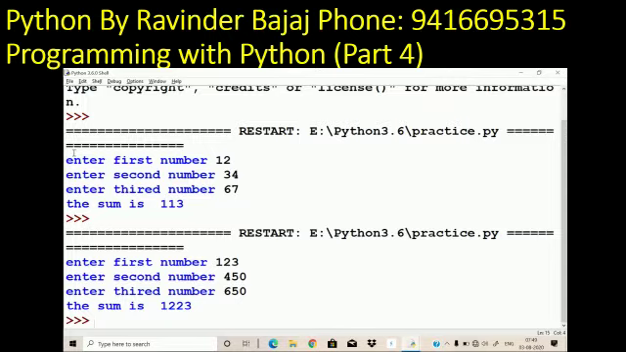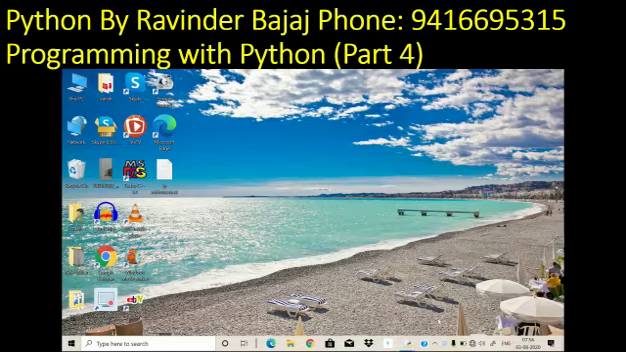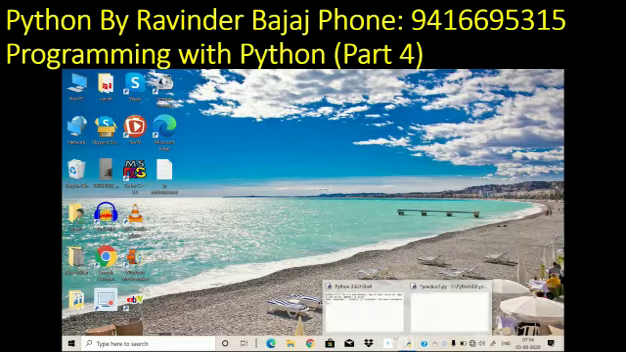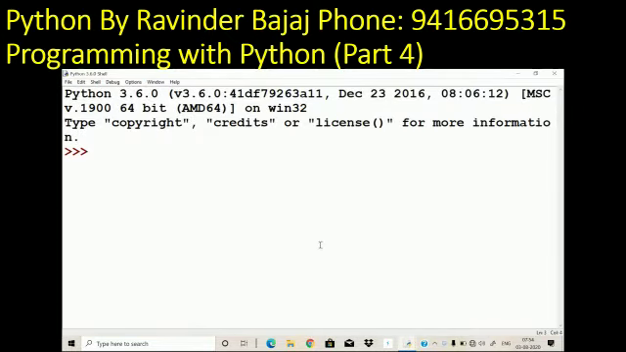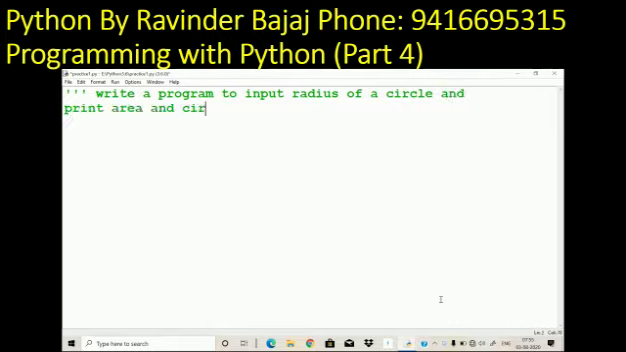In this way we will write more programs. See, one more program I'm writing for you. This is again the Python shell. You can open File, New, a new file to write the program. This program is: write a program to input the radius of a circle and print the area and circumference.